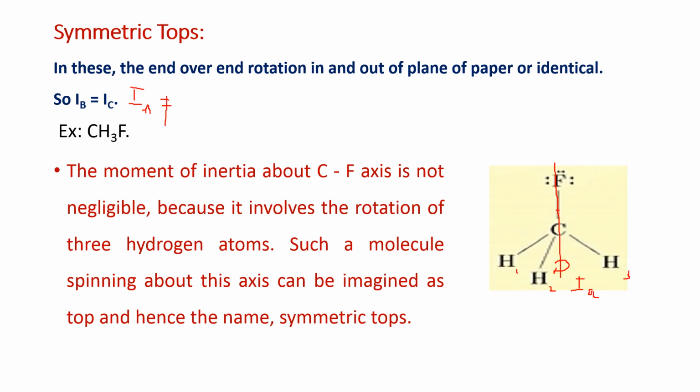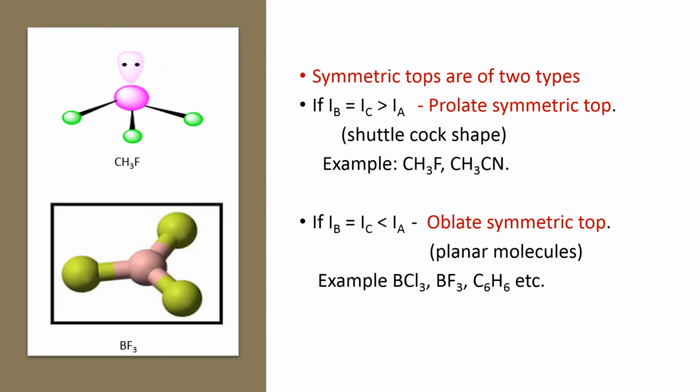At the same time, IB is equal to IC. That means end over end rotation in the plane and end over end rotation perpendicular to the plane of paper are both the same. Such a molecule appears as if it is spinning about this axis and can be imagined as a symmetric top. For symmetric tops, IB is equal to IC, and IA is not equal to 0.